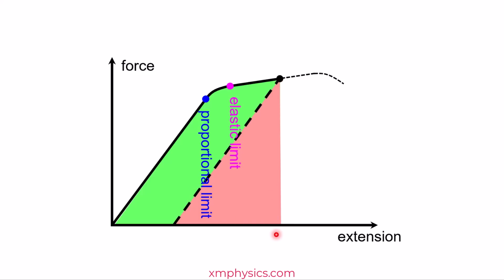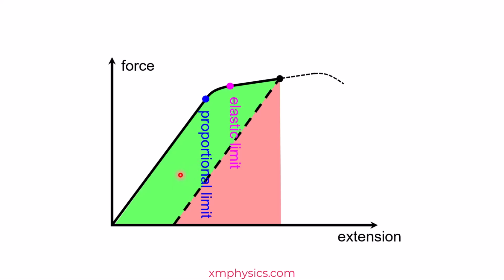So if you ask me what is the elastic potential energy stored in the wire, I think I'm going to say this much. Because this is the amount of work that I can get back from the wire. So what happens to this part? Lost lah. Converted into either heat or deformation energy. By deformation energy, I mean the energy that's required to permanently rearrange the molecular bonds.